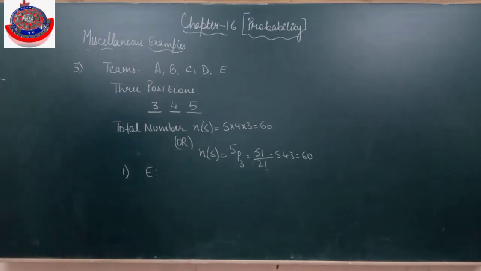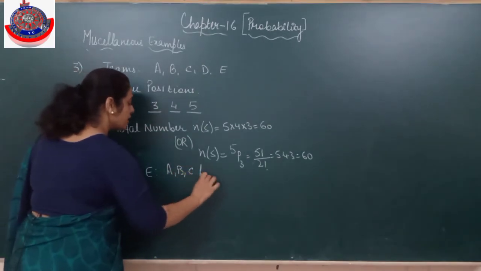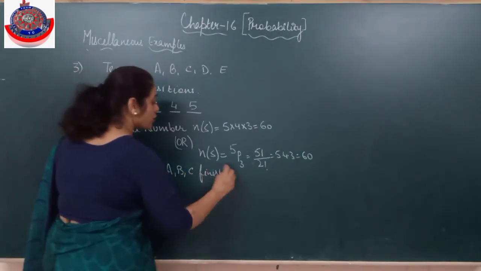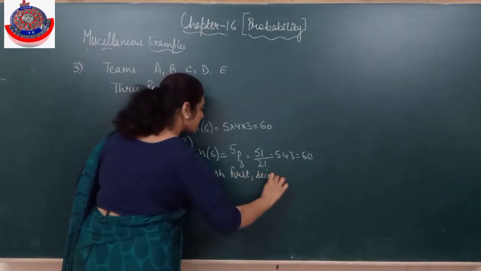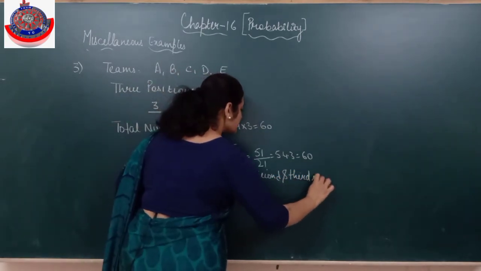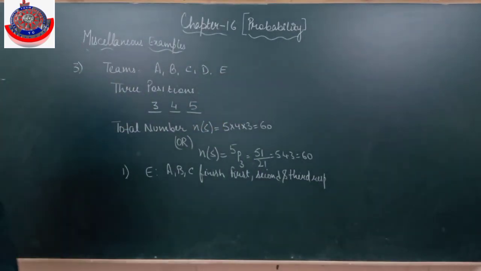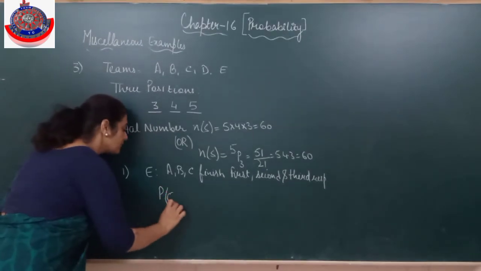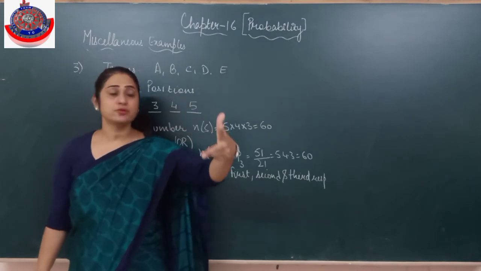Let E be the event. I need the probability that A, B, and C finish first, second, and third respectively. Now it is fixed that A has to come on the first position, B on the second position, and C on the third position.